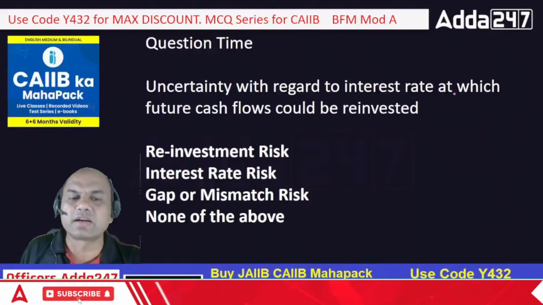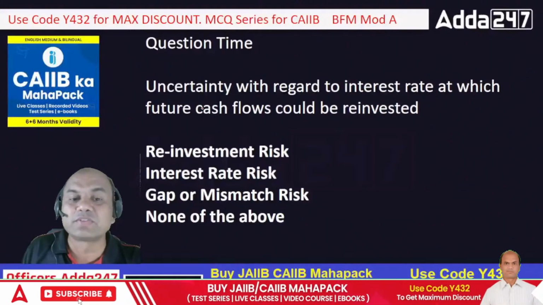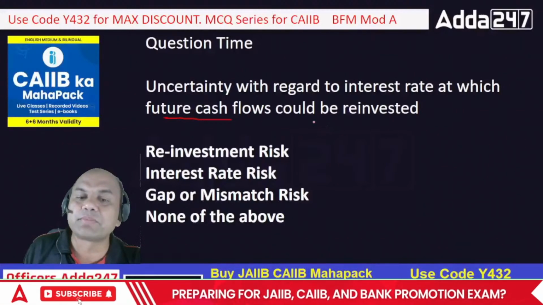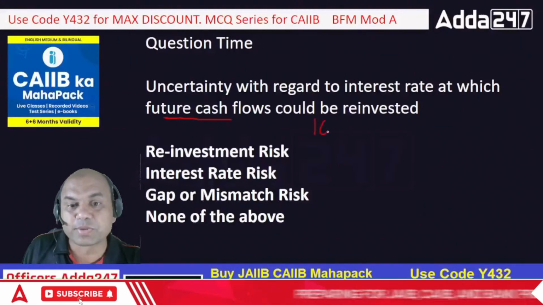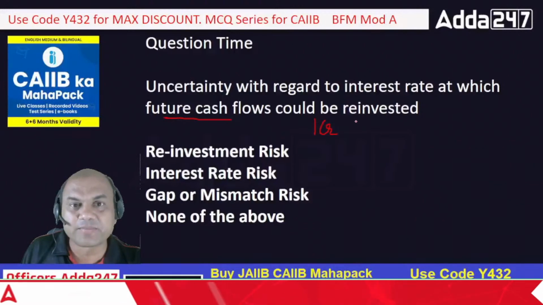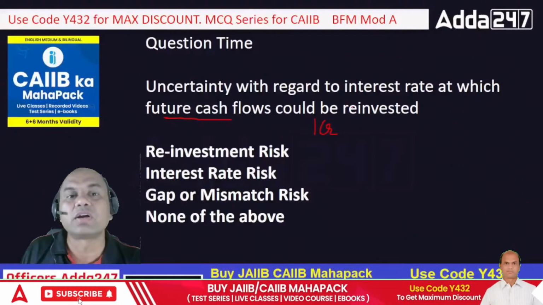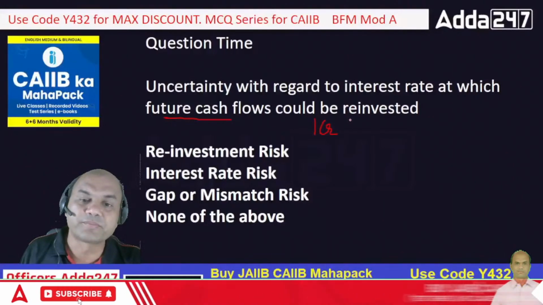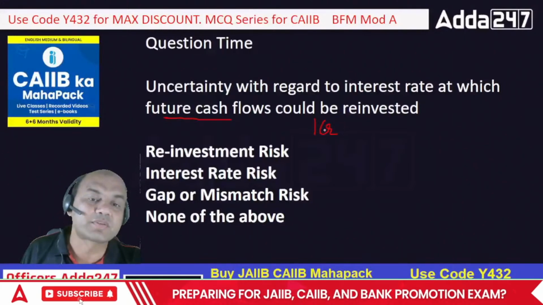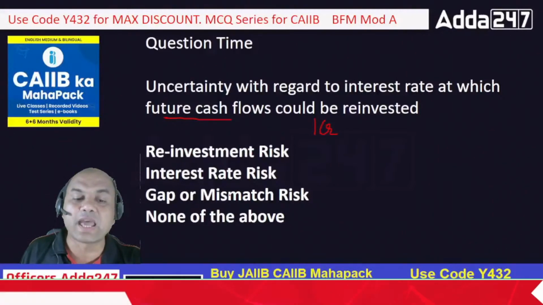Uncertainty with regard to the interest rate at which future cash flows could be reinvested. What does reinvesting future cash flows mean? Suppose I keep an FD, say I am a rich person with a 1 crore FD at 7%. That means 7 lakhs I get in the year. Per month, divided by 12, roughly 60,000. Whatever 60,000 comes to me monthly, I have to reinvest somewhere. So where will I reinvest? That is known as which type of risk? Reinvestment, interest rate, gap, or none of the above?